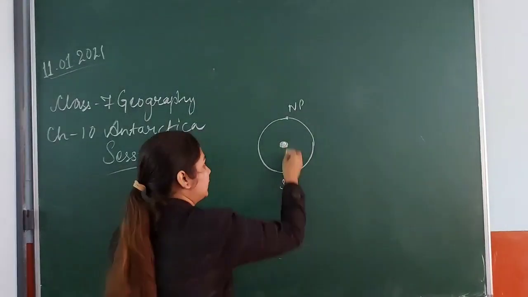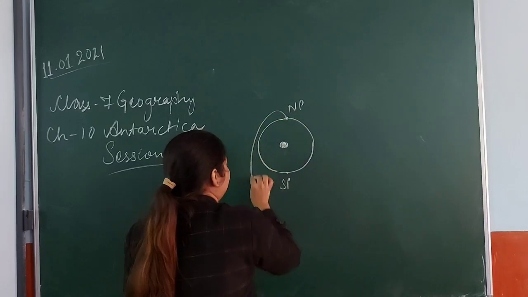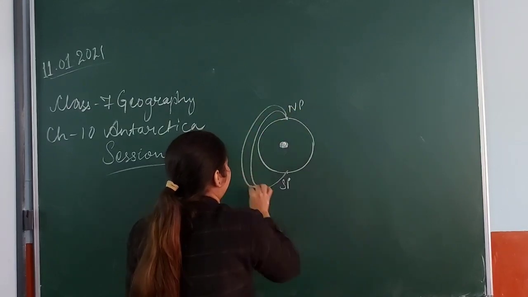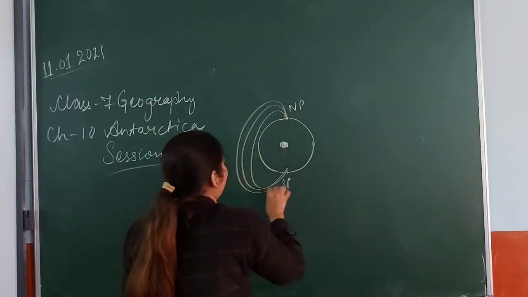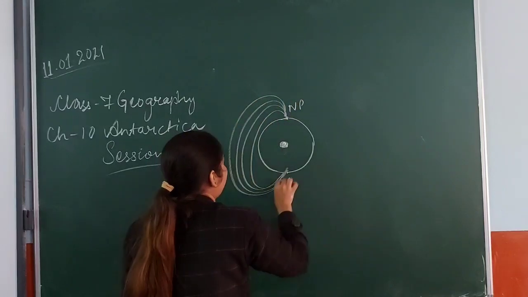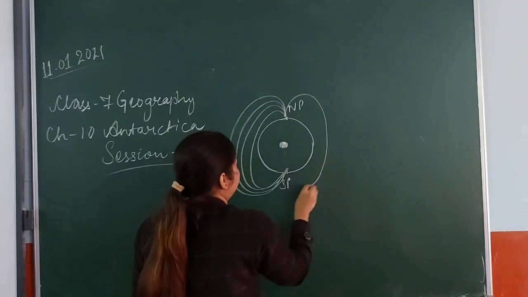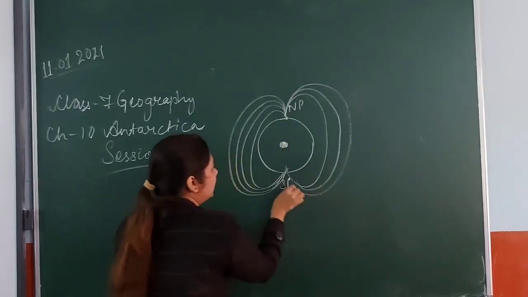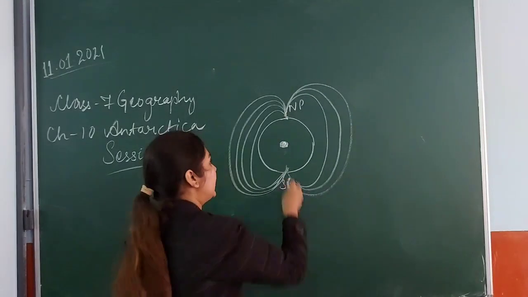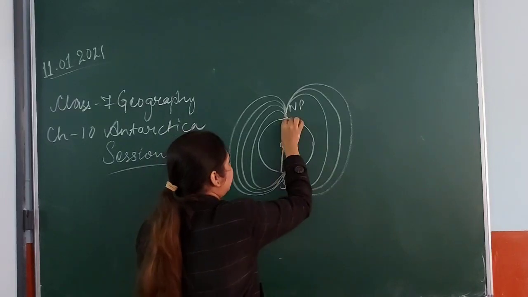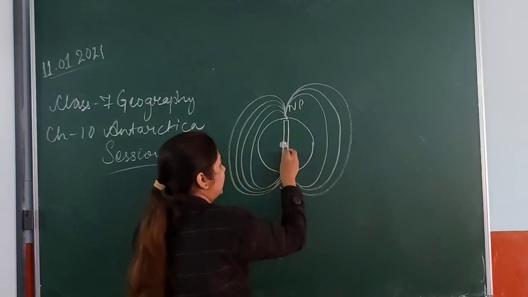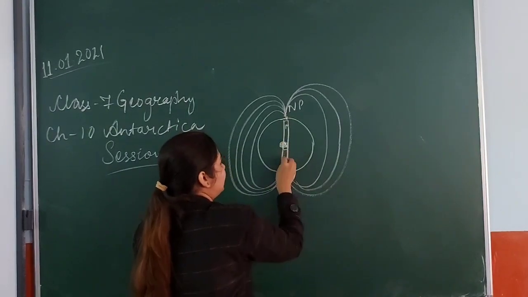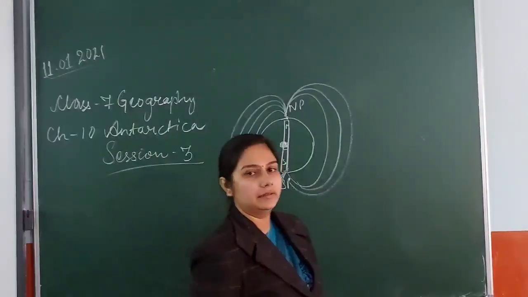Now there is a continuous charge of magnet revolving from pole to pole, like this way. Previously it was believed that there was one giant bar magnet present inside the Earth. It was just a belief.